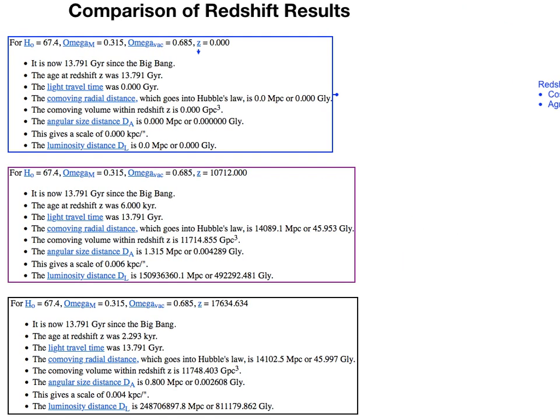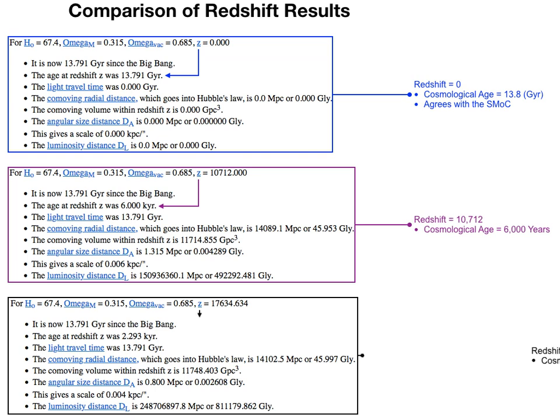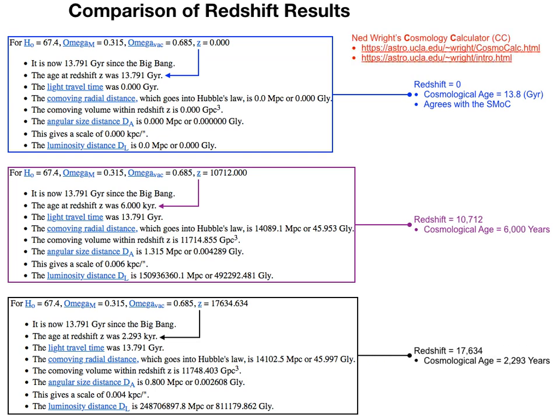This is the output produced by Ned Wright's cosmology calculator. Ned Wright is a research professor at the University of California, Los Angeles. We can see that the results displayed in the blue box are consistent with the standard model of cosmology and the electrogravity-magnetic construct. However, the results in the purple box display a value of redshift when the universe is 6,000 years old, which is significantly different from our redshift result of 17,634.